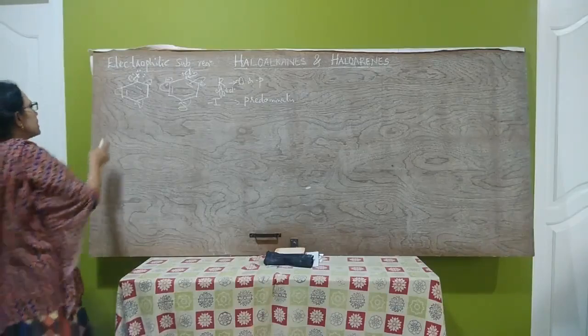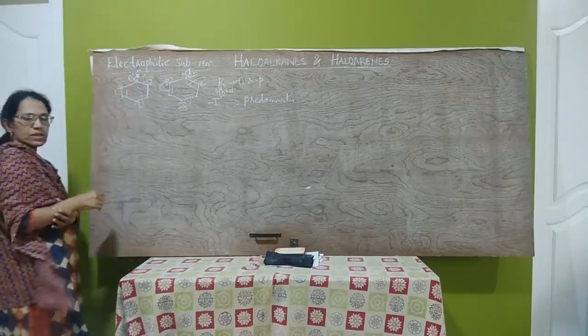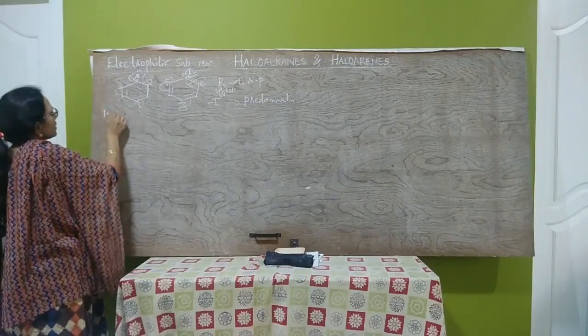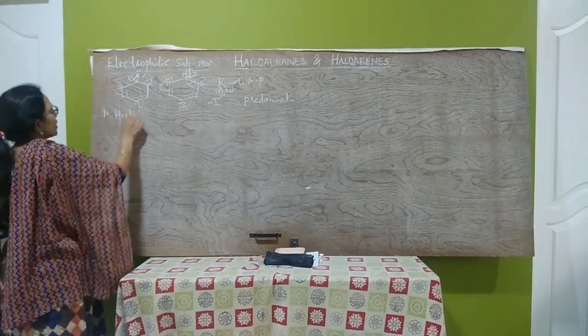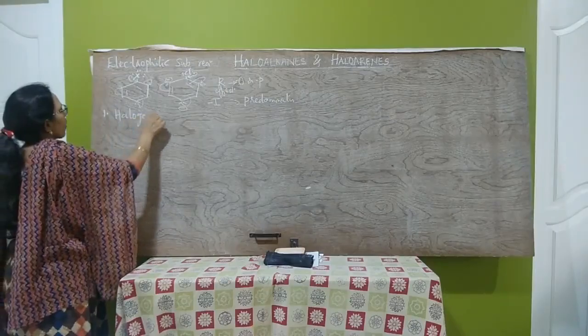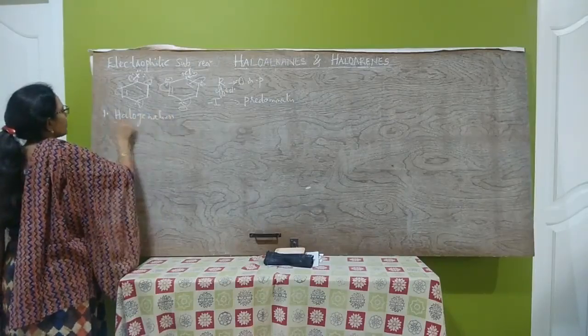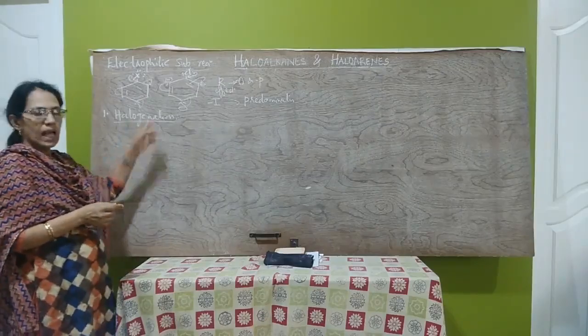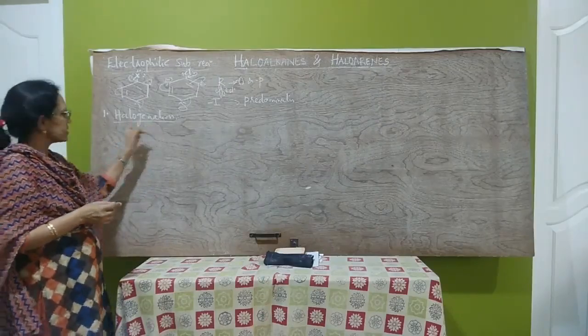So now let us study some electrophilic substitution reactions of haloarenes. First one, halogenation. Halogenation means substitution by halogen, that is chlorination we study.